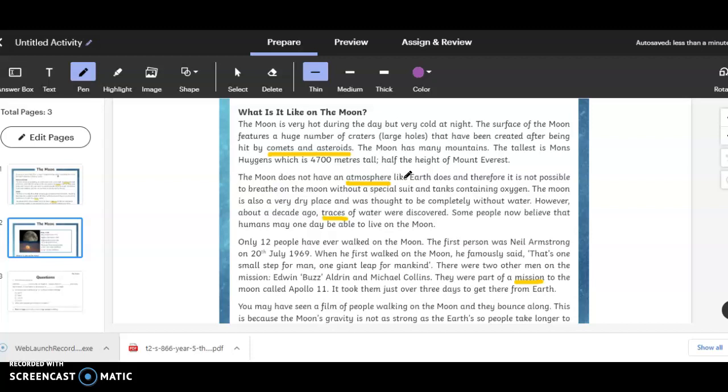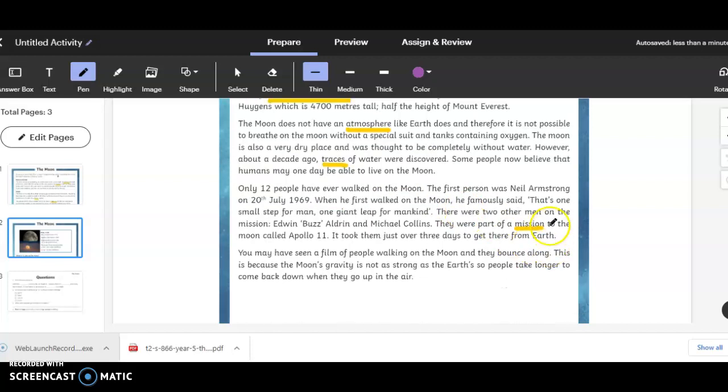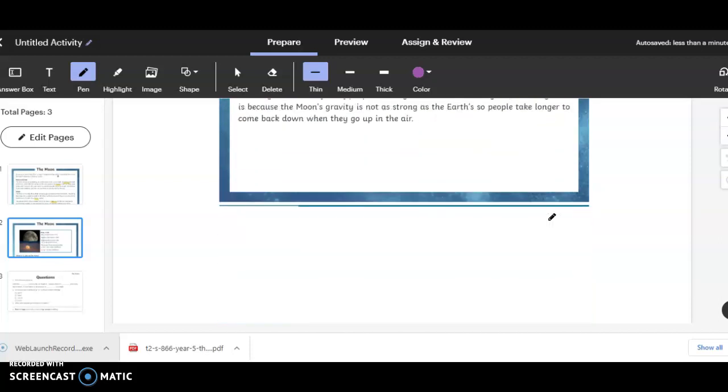of gases. The word traces means that there is evidence or there are clues that mean that there used to be water on the moon. A mission is a task or something that has to be completed.